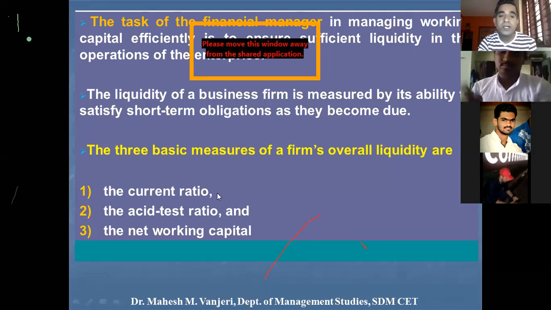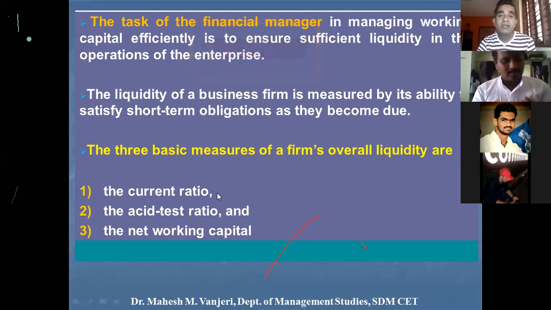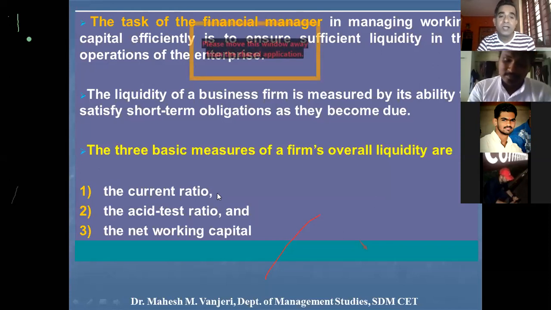So once we determine the current ratio of a firm, how are we going to understand whether the current ratio is good enough or not? This is done by comparing with the industry average. There is something called an industry average current ratio. One company's current ratio will be compared with the industry average current ratio. What is suggested is the company should have at least the average ratio of the industry or slightly more than the average ratio of the industry. It is considered as good. The liquidity of the firm is considered as good.